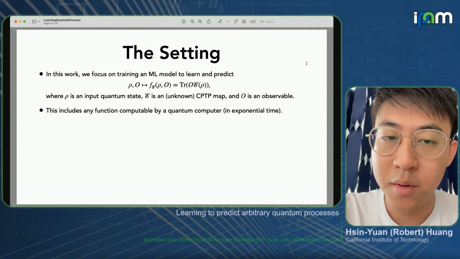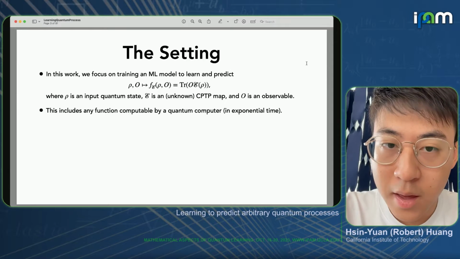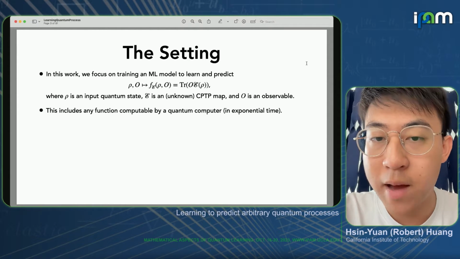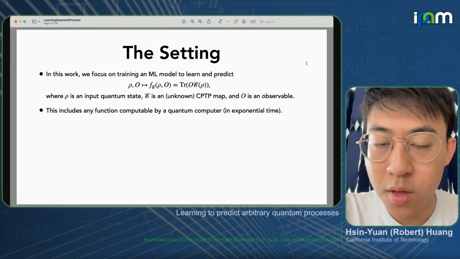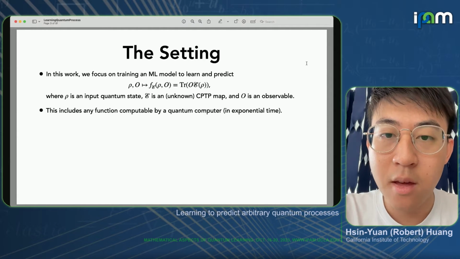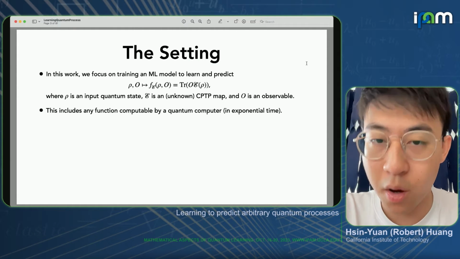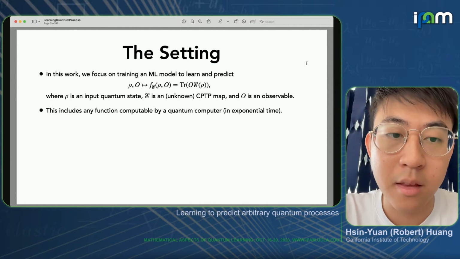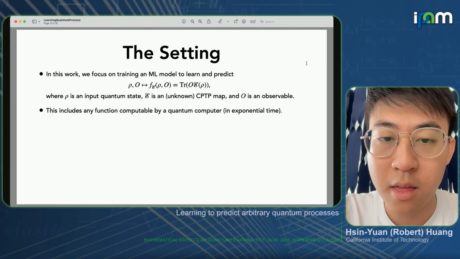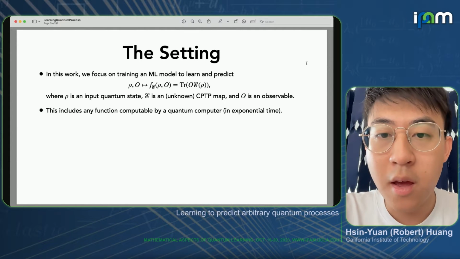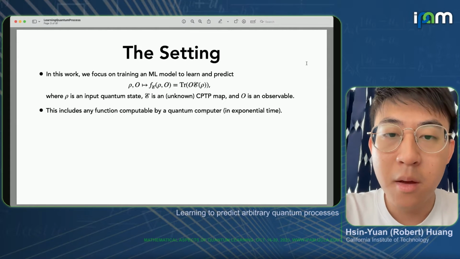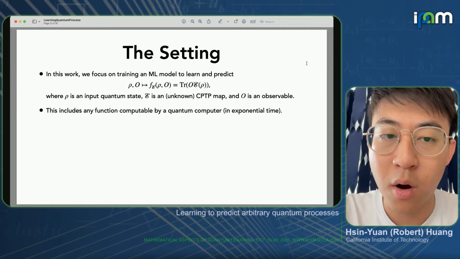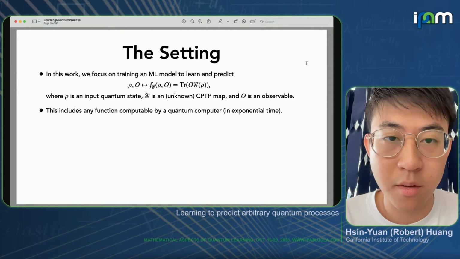We're also given some output observable O. And the goal is to predict a real value that corresponds to putting the input state into some unknown quantum process, and after the evolution, measuring the observable O. So we can see that this kind of function includes anything that's computable by a quantum computer. And in particular, if we don't place any constraint on the CPTP map, this might even require exponential time quantum computation to compute such a function.